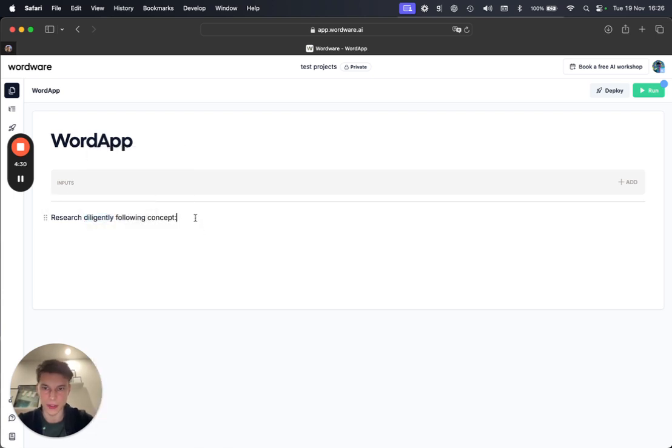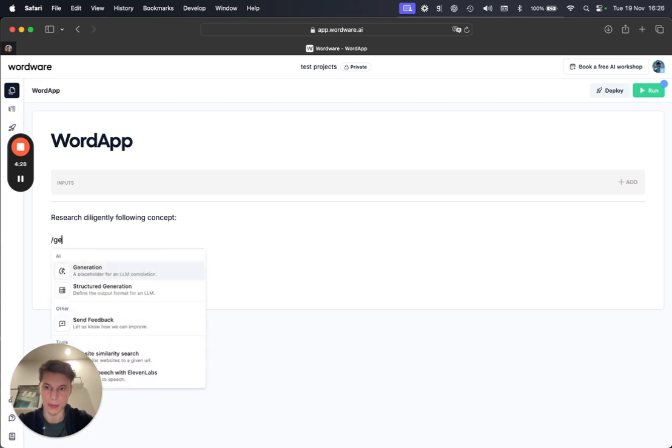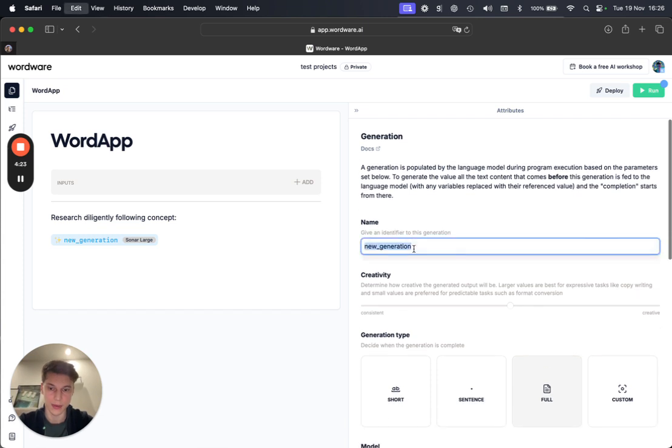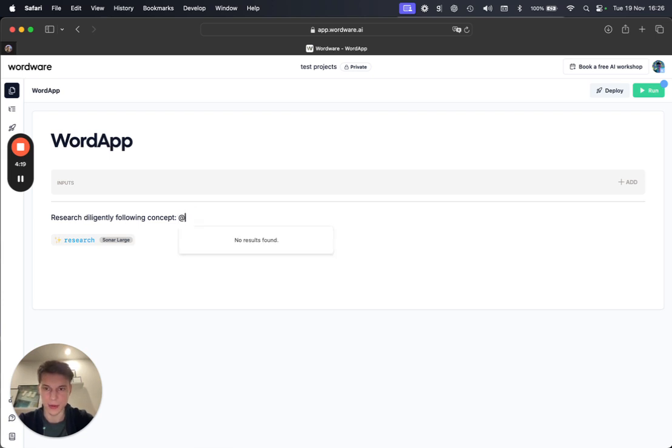To do the research, I'm going to use an online-enabled model. I'm going to use Sonar Large and I'm going to call it research. Because I didn't specify the concept, I'm going to add the topic here as an input. It's going to be a variable. And as I mentioned, I'd like to research anything within the context of the company. I want to research the company first to provide an input to the Wordware app. Do the research about, and here I'm going to add the company name.